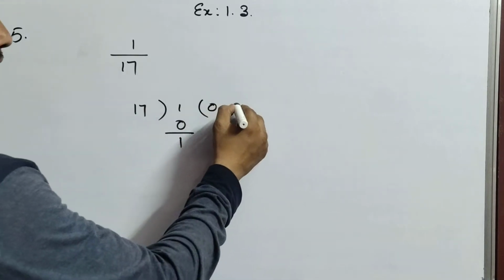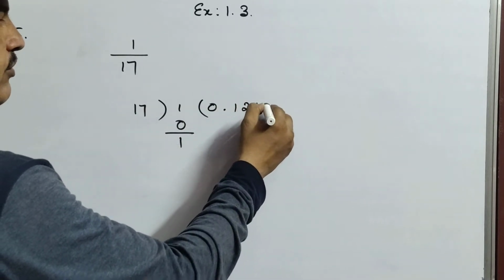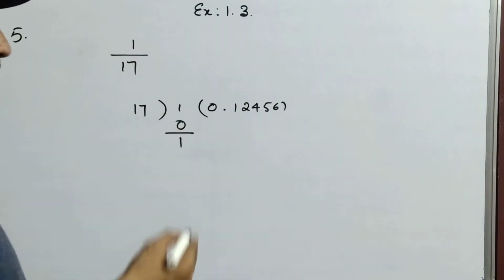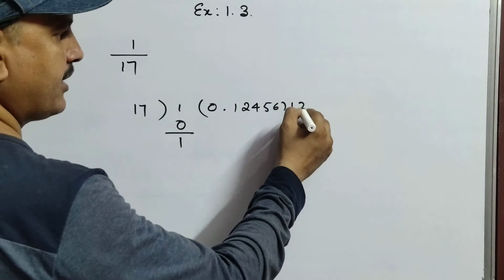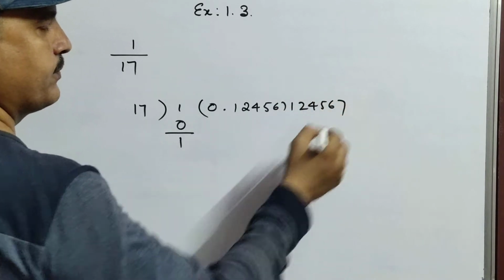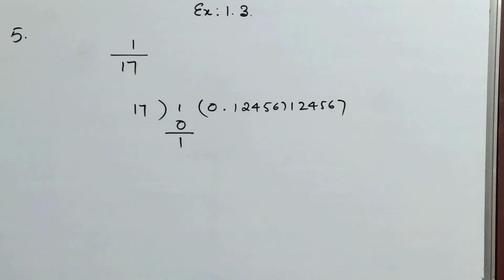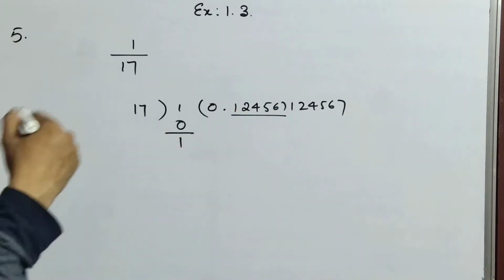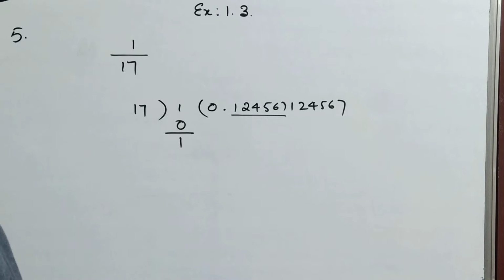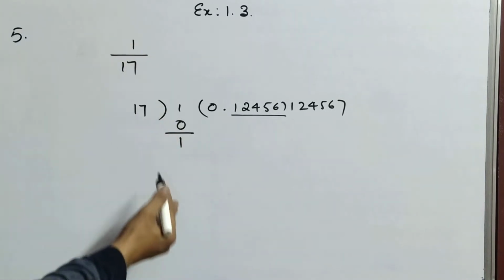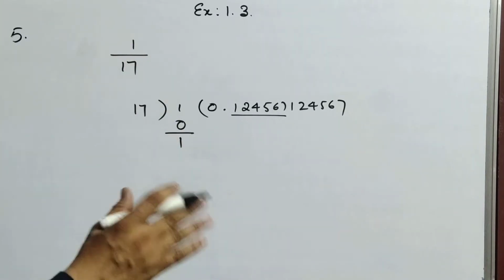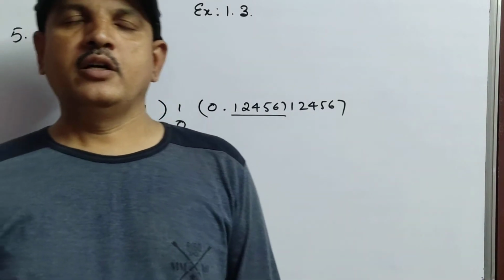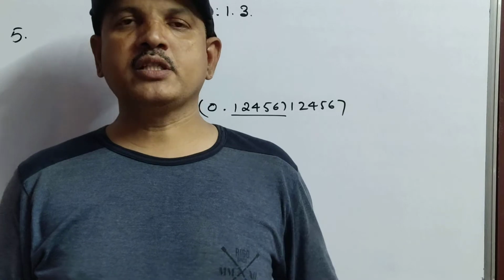You may get like this 1, 2, 4, 5, 6, 7, like that. Again, after how many digits the same number is getting repeated? It is asking the number of digits, meaning how many digits you have to count, after how many digits again the same number is repeating. So until then you have to do this sum. There is no other option. Okay, how to find out a number, means a fraction.